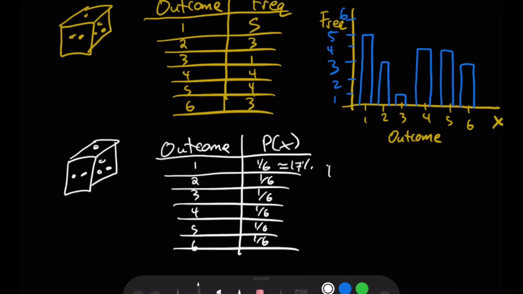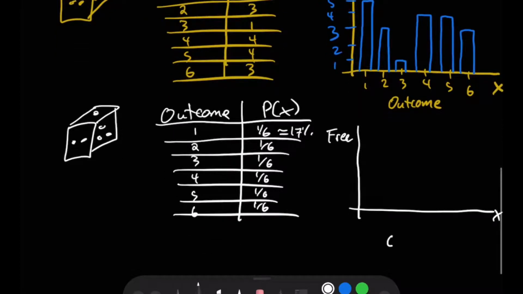So when I draw my distribution graph, it looks pretty similar to start. So outcomes along the bottom. Actually, we'll represent it in terms of probability this time. So 1, 2, 3, 4, 5, 6.